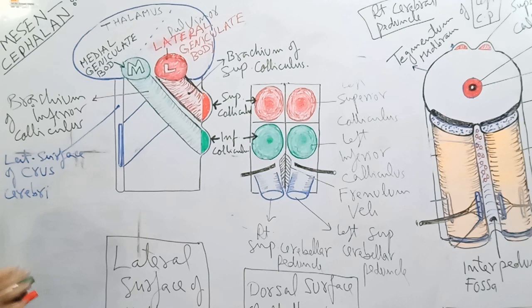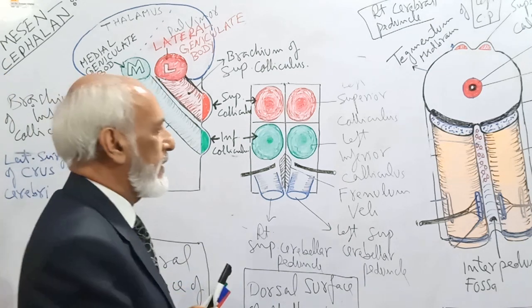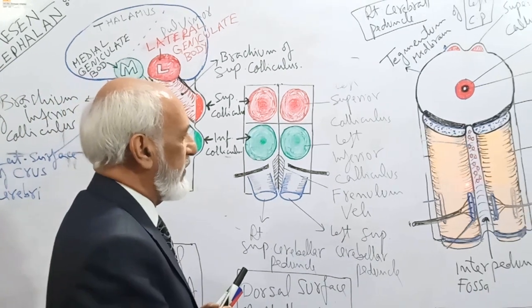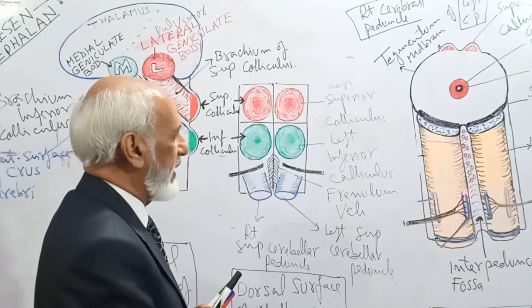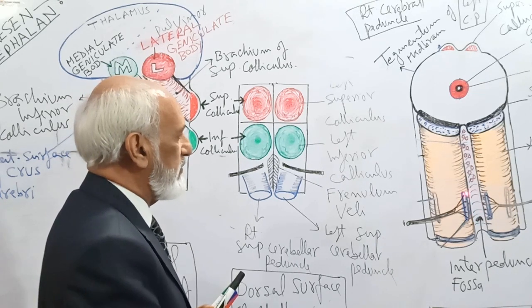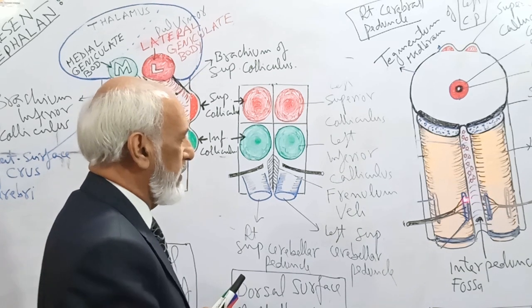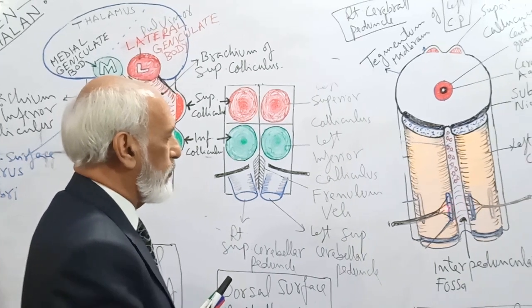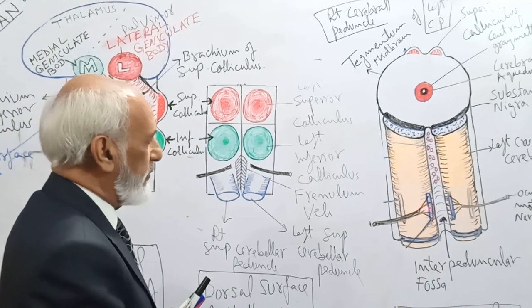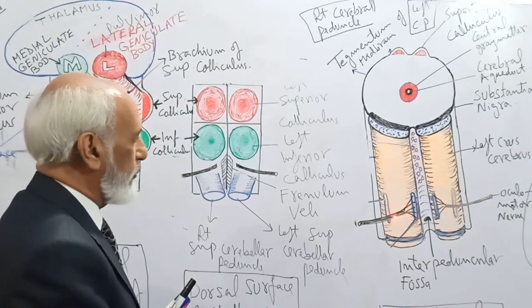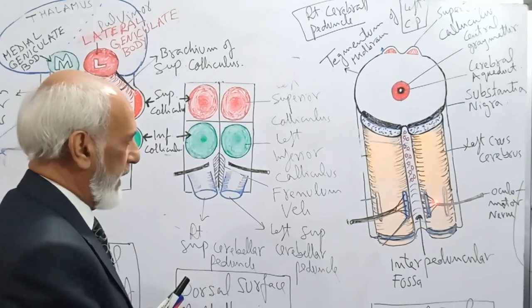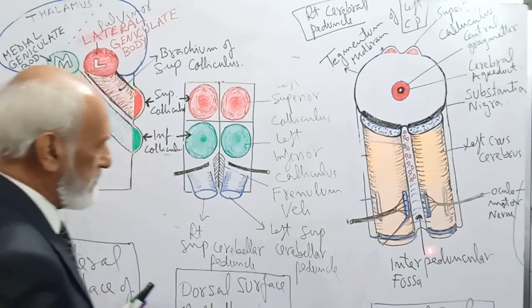Now, on the medial surface of each crus cerebri there is a longitudinal sulcus known as the medial sulcus, also known as the oculomotor sulcus. Why? Because rootlets of the oculomotor nerve leave the midbrain, and these rootlets join together to form the right and left oculomotor nerves.